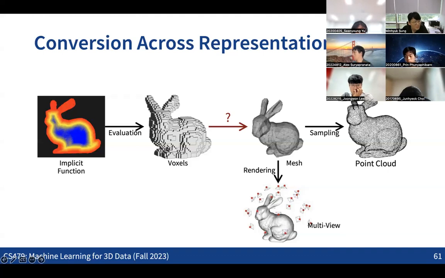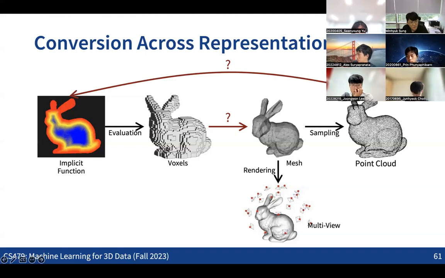And then the question might be how we can also do the other way around, when you have the point cloud as the input, for example, some scan data, how we can convert this into the implicit function. So if we can basically make these kinds of bridges from the voxels to the meshes and the point cloud to the implicit function, which means that we can convert one representation to all the other representations, right? So we are basically making a loop from the implicit function to the voxels to the meshes, mesh to the point cloud, and point cloud again to the implicit function.